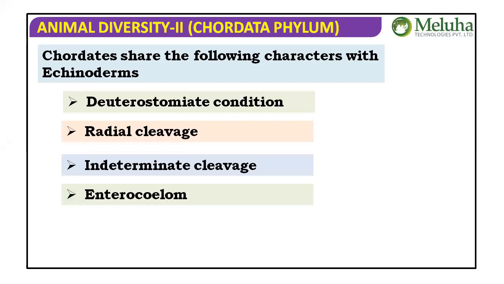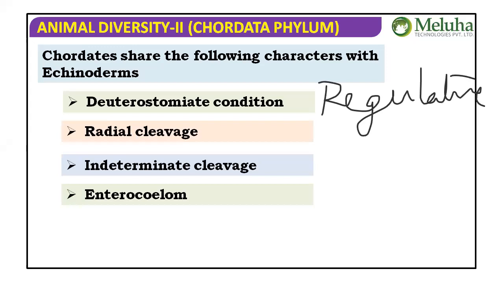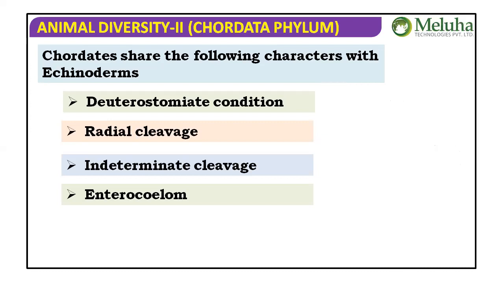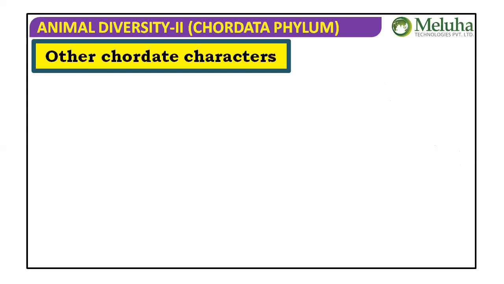Some more we have. What is that? Regulative embryo. So these characteristic features, like fate of blastopore being anus, are all shared with echinoderms and hemichordates also, because they all belong to the division Deuterostomia, isn't it? So the basic characteristic features you have to remember first: notochord, pharyngeal gill slits, dorsal tubular nerve cord, and post-anal tail.